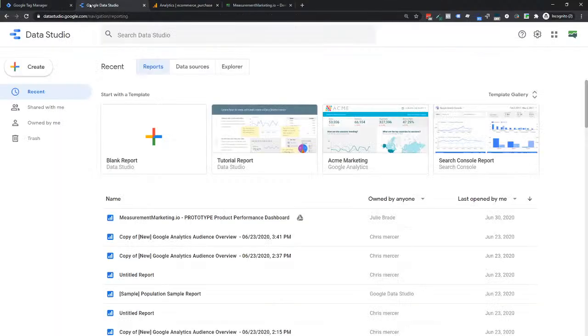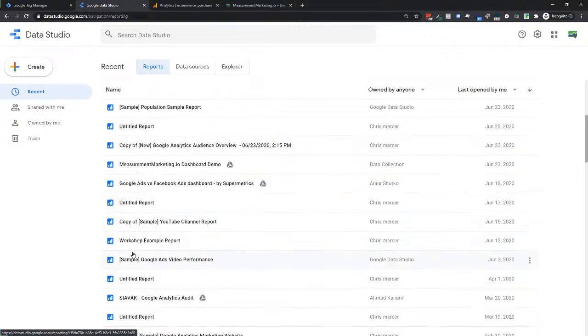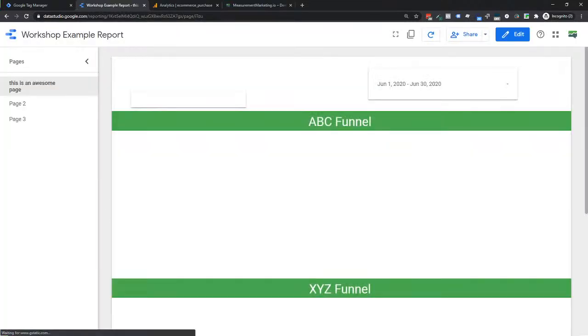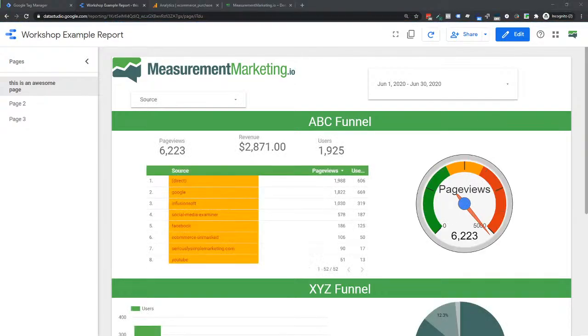Finally, for the win, let's go into Data Studio. Now I'm going to bring up, I believe I have a little workshop report somewhere around here. There we go. So let's talk about Data Studio for the win. Team Data Studio, man, just cranking out the changes.